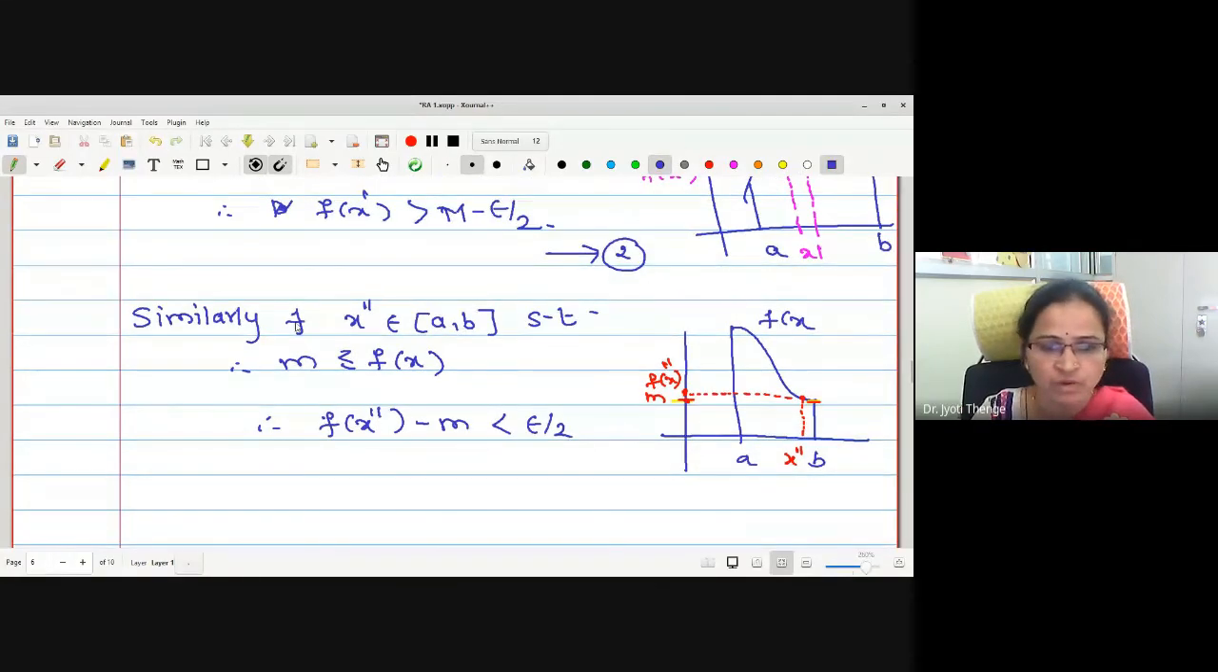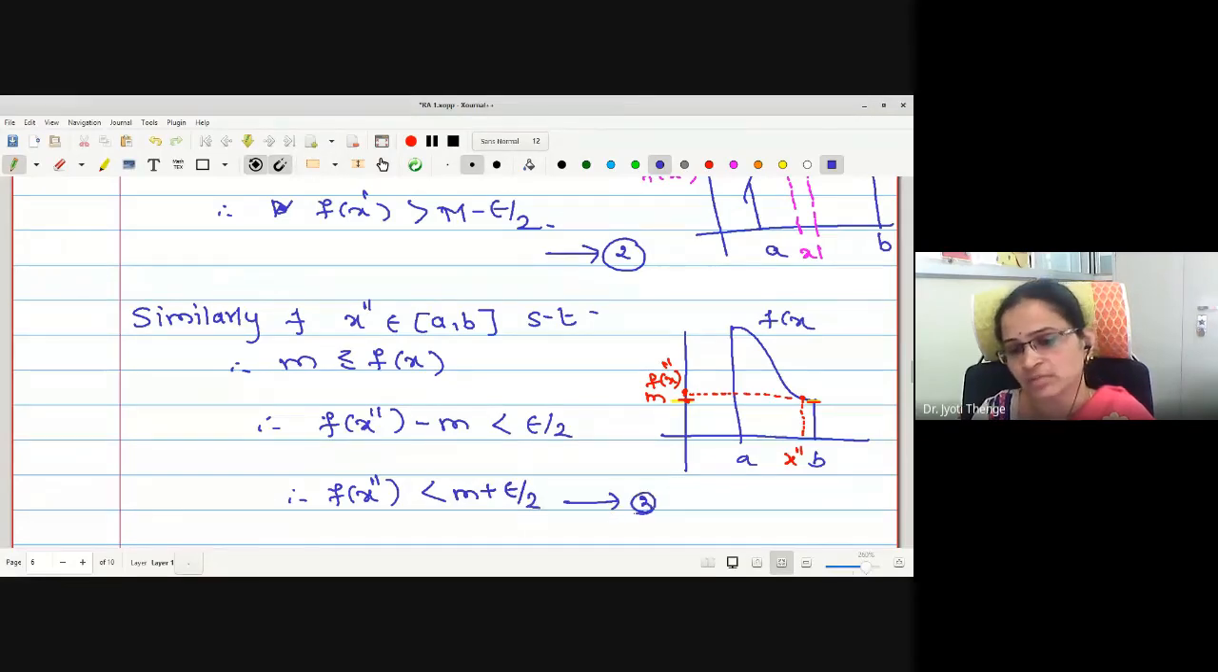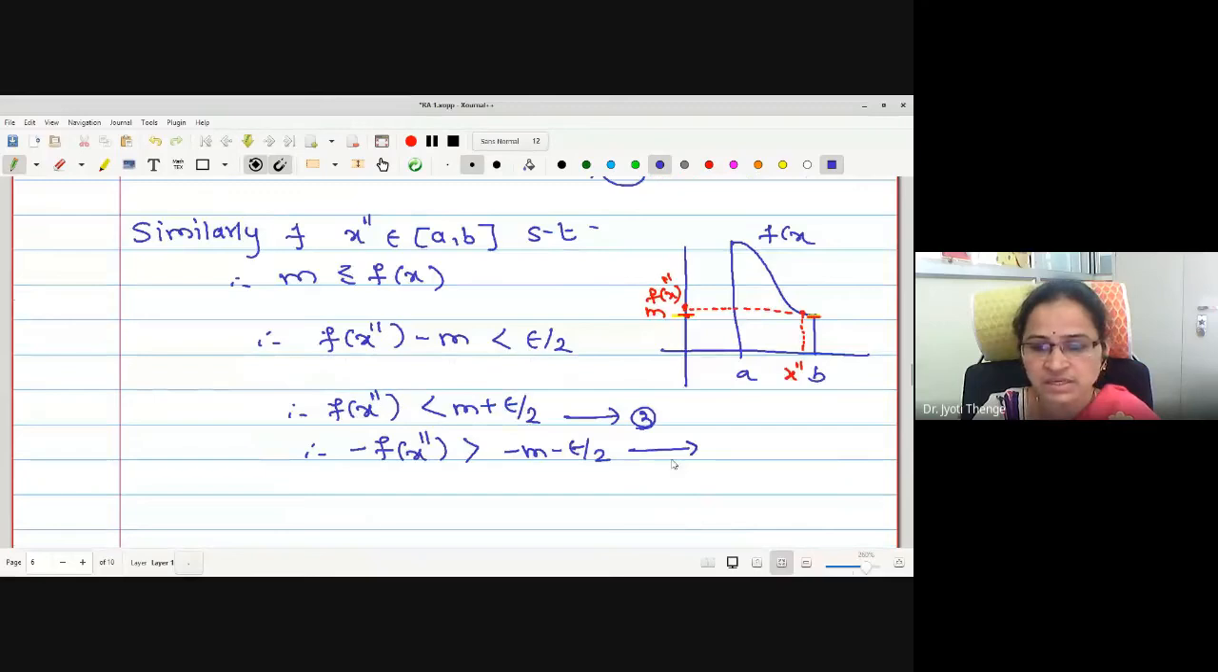Therefore, what we have found: f(x'') is strictly less than m plus epsilon by 2. Let me call it statement number 3. Therefore, two particular points we have selected such that f(x') is greater than M minus epsilon by 2 and f(x'') is less than m plus epsilon by 2. Or if I want to write in greater than form, I can write minus f(x'') is greater than minus m minus epsilon by 2. I will call this statement number 3.